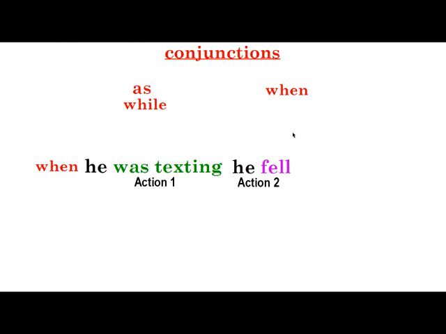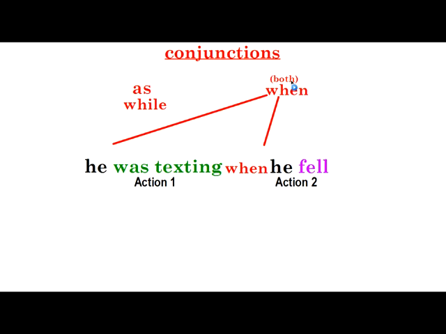Okay? But I can use when also for the second action. I can say he was texting when he fell. So remember, when I use when, I can use it in both places. I can use it with my first action, past continuous, when he was texting he fell, or I can use it with my second action, the simple past, and I can say he was texting when he fell.